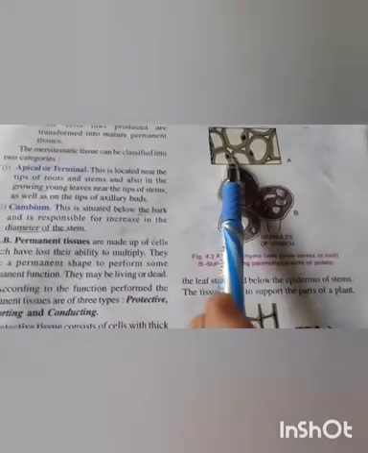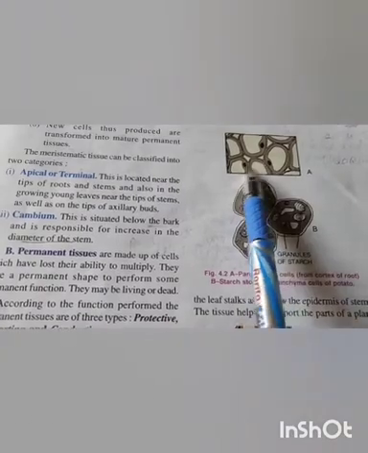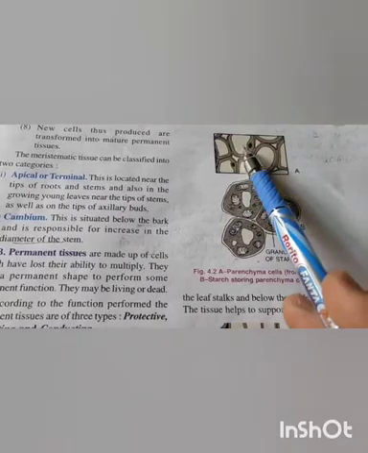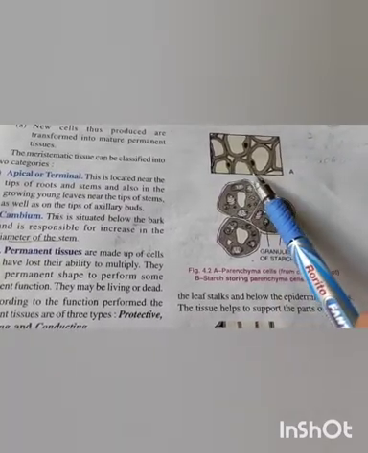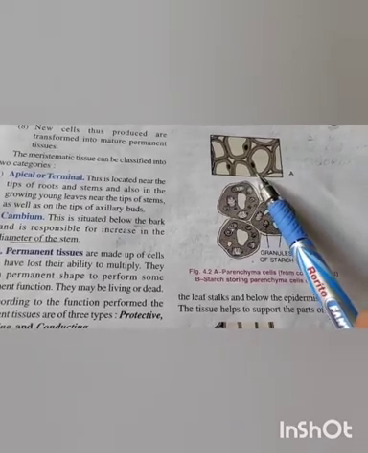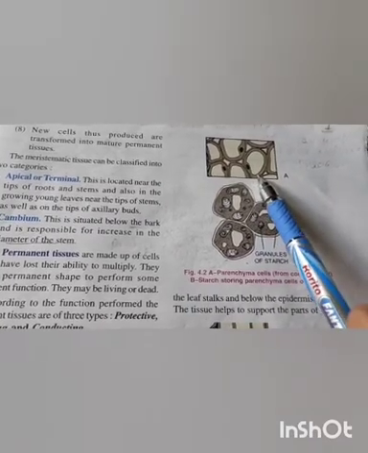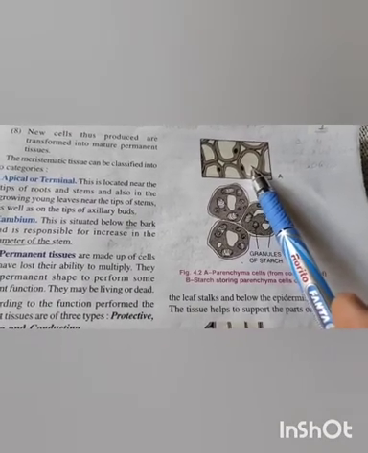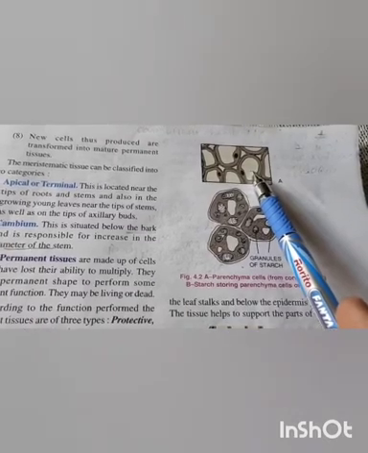Just see the diagram of parenchyma cells or parenchyma tissues. It is composed of large thin-walled cells and they contain a single large vacuole. They are found in soft parts of the plant. Which are the soft parts of the plant? Cortex, and the outer region or central region of roots and stems. These cells are living, they store food and also provide support to the plant.